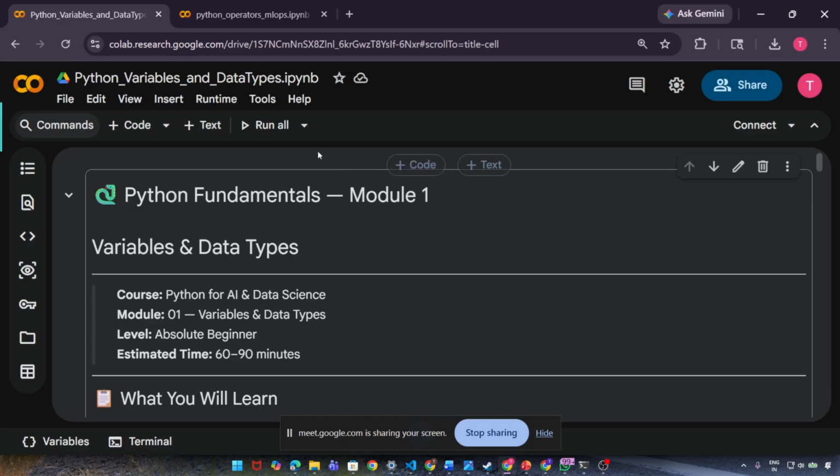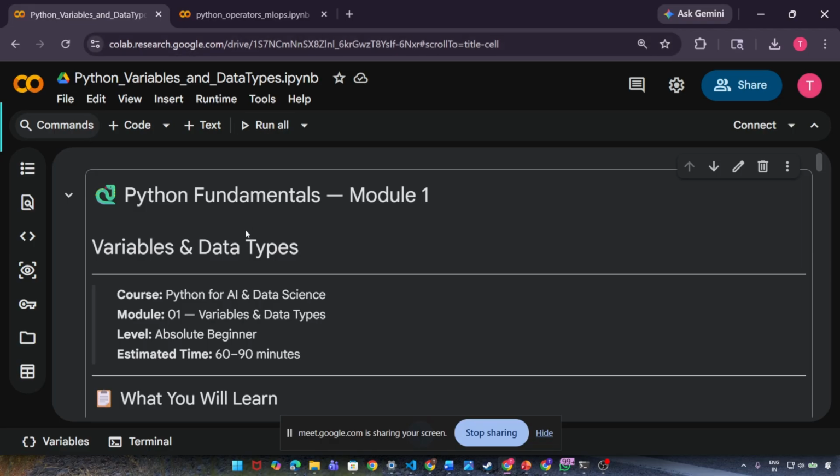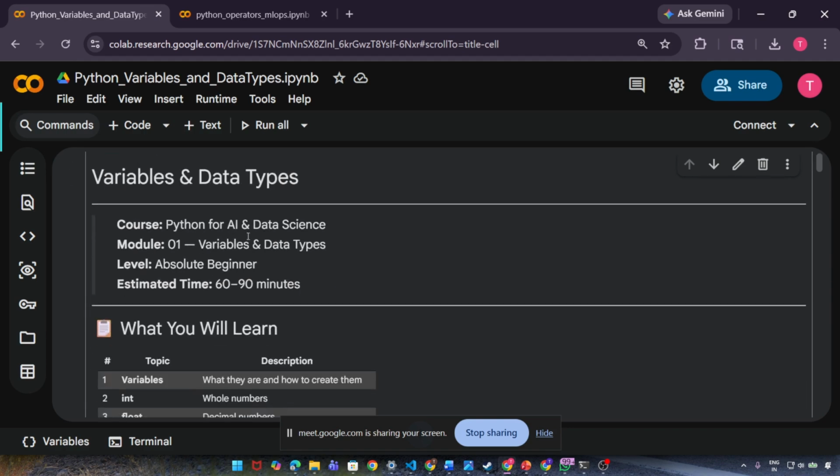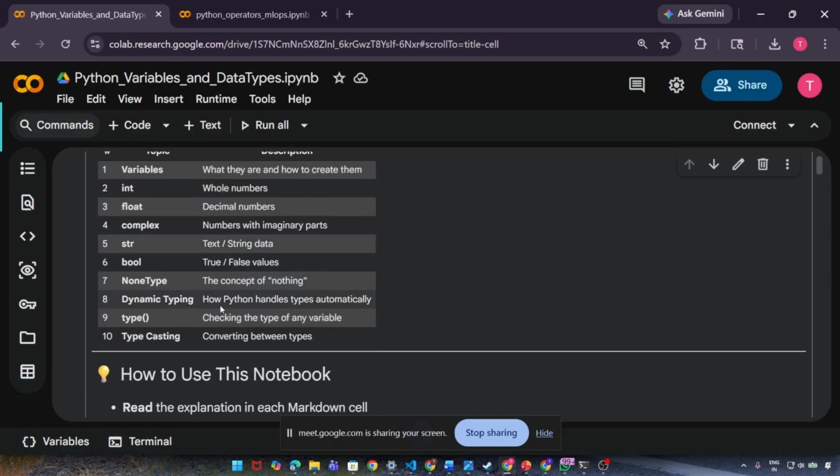Again, this notebook will be in the description, as well as in the Excel sheet. You can explore both of these. Okay. Great. So that's variables and data types. So we talked about variables and data types, and this is for absolute beginners.